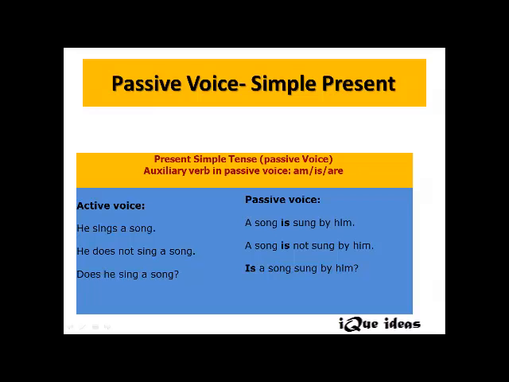Let's look at the second sentence. He does not sing a song. Again, interchange takes place, and the object becomes the subject in passive: a song is not sung by him. Same here, he gets changed to him. Let's look at the last one here. Does he sing a song? Now when we change it, does gets replaced with is: is a song sung by him?